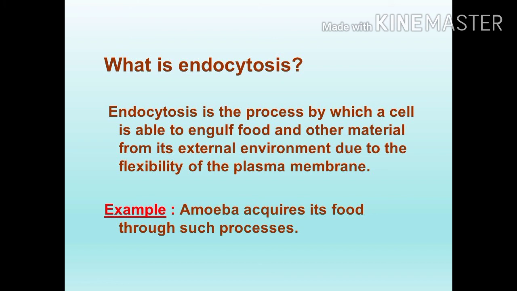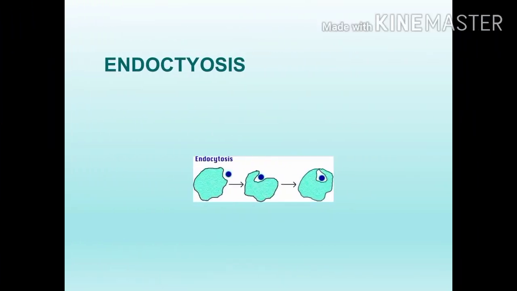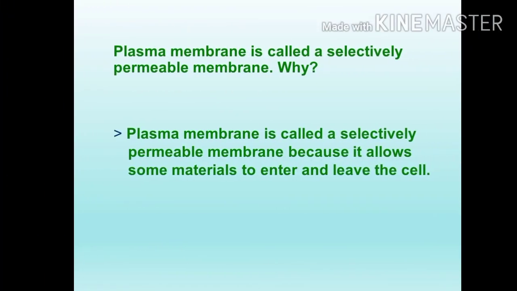When it captures the food, amoeba has a false leg, that is known as pseudopodia. Then when it captures the food, this pseudopodia becomes a cup-like structure and it encloses the food particles and swallows them. See this picture, you can see this endocytosis process. Amoeba is trying to catch this food, then the pseudopodia become a complex shape. Later the pseudopodia will cover the entire food and at last it swallows the food. This process is known as endocytosis.